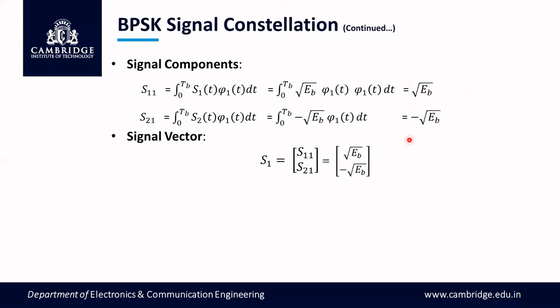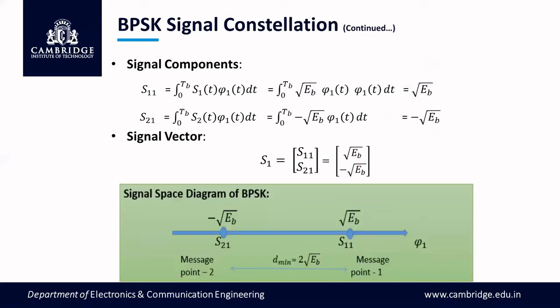These two values are expressed as a column vector here: root Eb and minus root Eb. With the help of these signal components, we can draw a signal space diagram, which is basically a Euclidean space, in which all the points represent certain quantities.